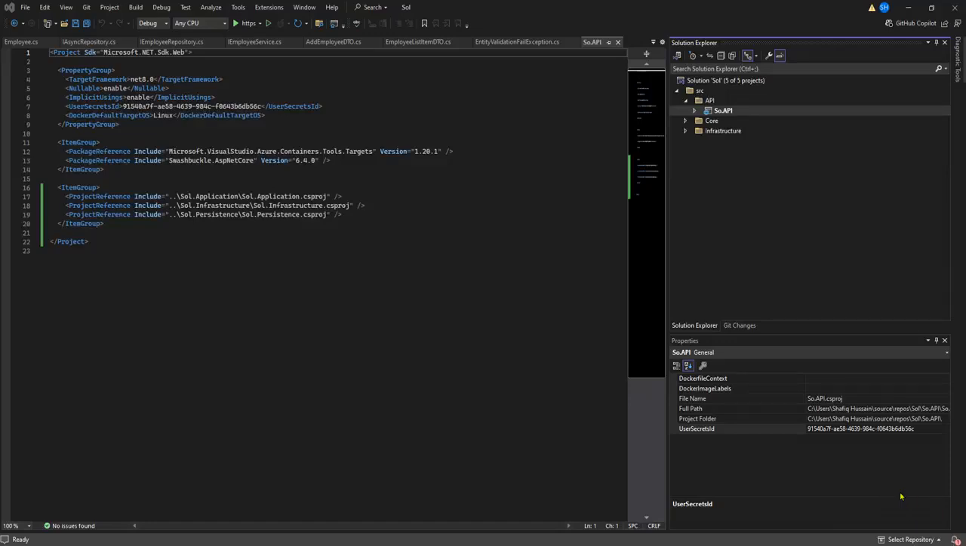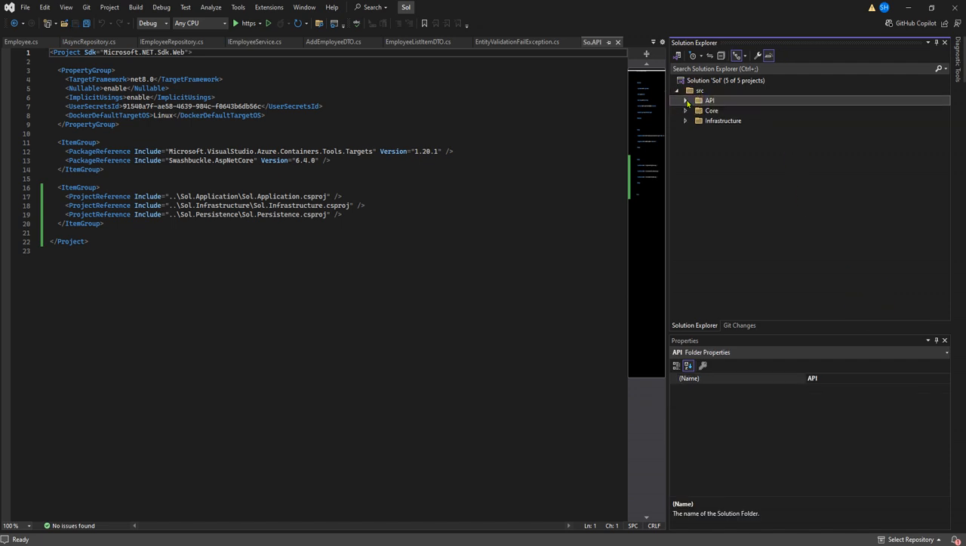Hi, in this application I'm using ASP.NET Core Web API with .NET 8 and I'm using a Postgres SQL database with the help of Dapper. I'm using clean architecture. What I have done, let me describe. I've created a blank solution with the name of Sol, a main solution of any name. Then I created a folder with the name of SRC.